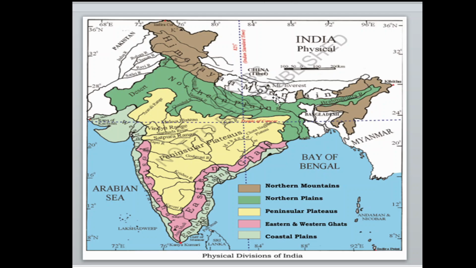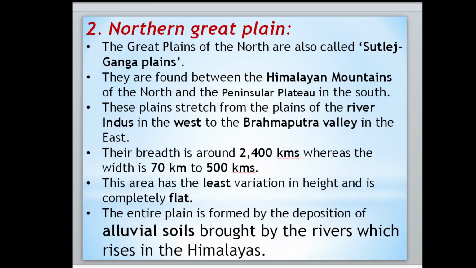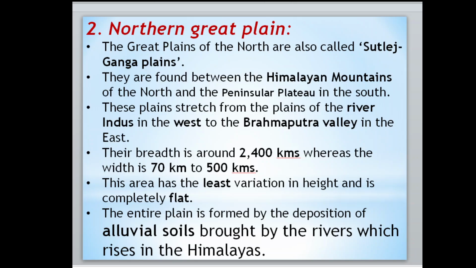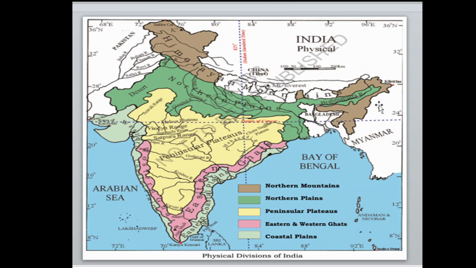Their length is 2400 kilometers, whereas the width is 70 to 500 kilometers. Somewhere it is 70, somewhere 80, somewhere 500 kilometers.